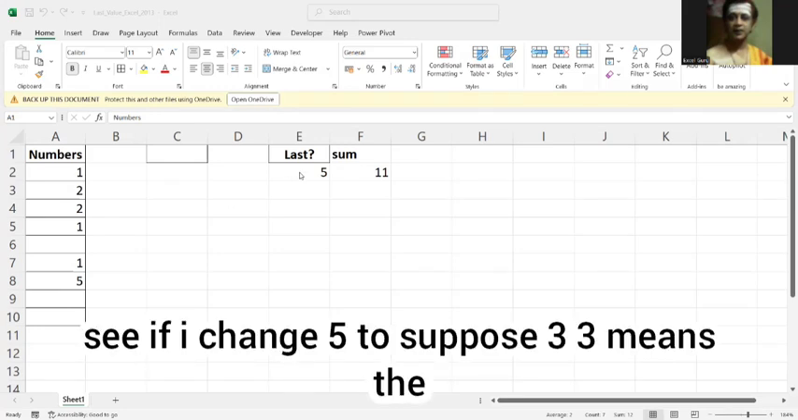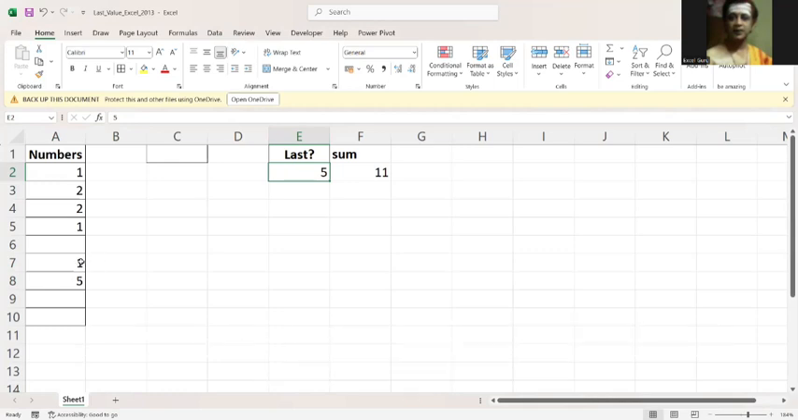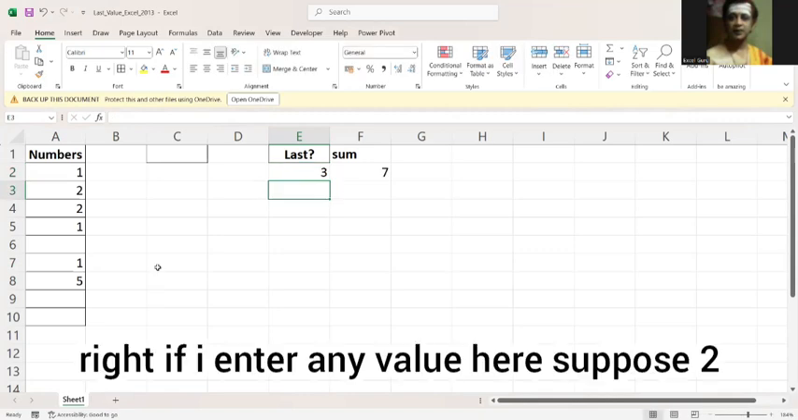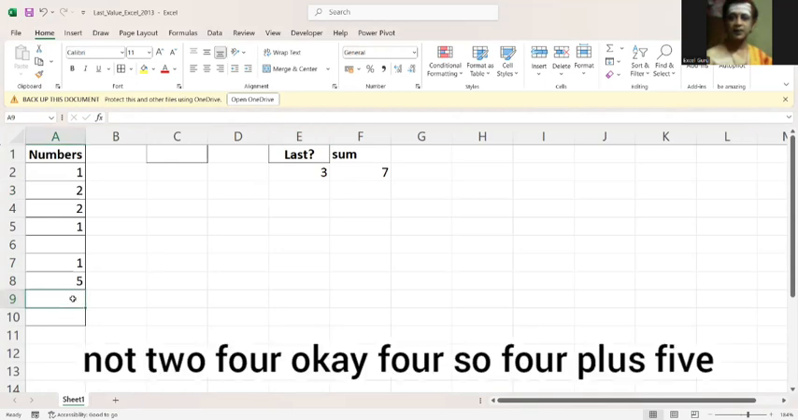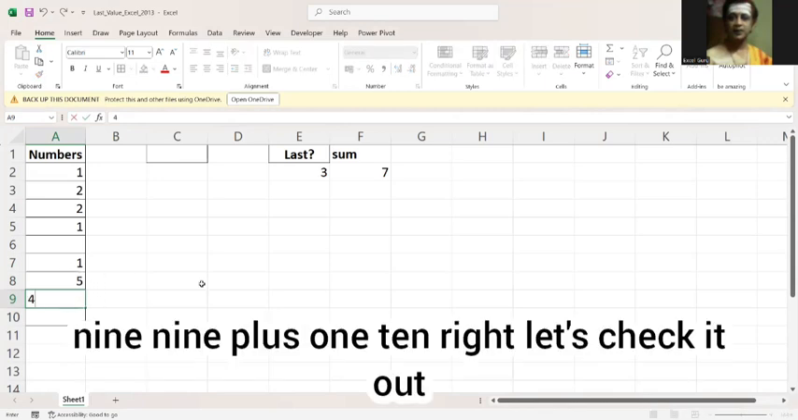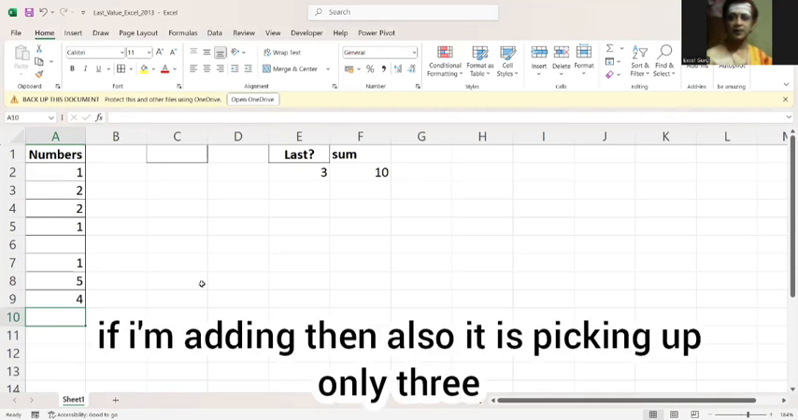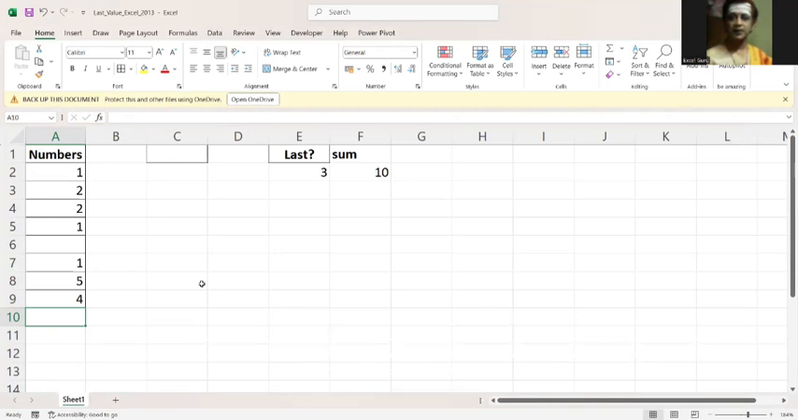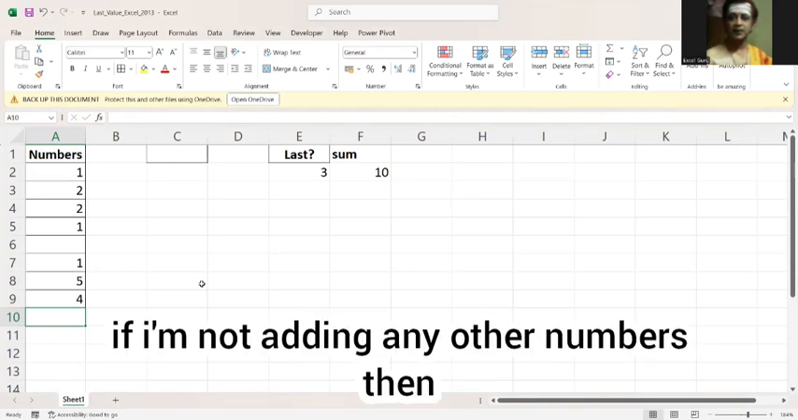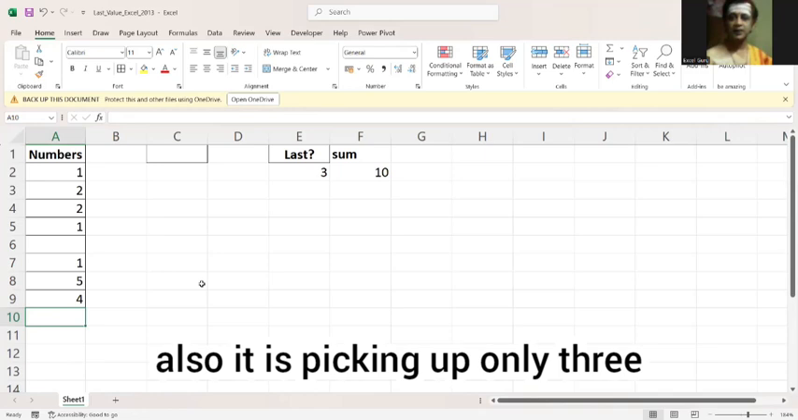See, if I change 5 to, suppose, 3, the total answer is 1, 6, 5 plus 1, 6, 6 plus 1, 7, 3. See the magic, right? If I enter any value here, suppose 4, then 4 plus 5, 9, 9 plus 1, 10. Let's check it out. If I am adding, then also it is picking only 3. If I am not adding any other numbers, then also it is picking only 3.